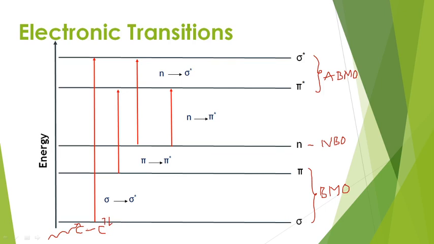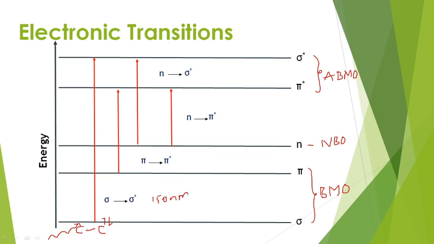One of the electrons can be separated from the pairing and excited to the sigma star anti-bonding orbital. This transition we call sigma to sigma star transition, and these transitions are transparent to the UV region because they are exhibited below 150 nanometers.